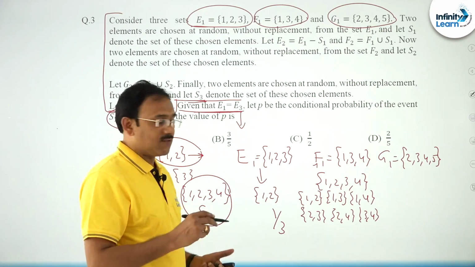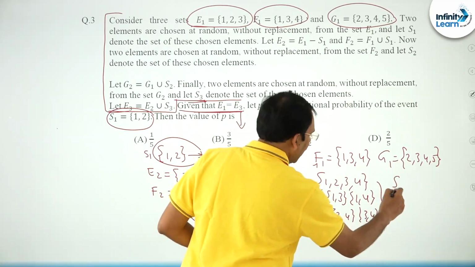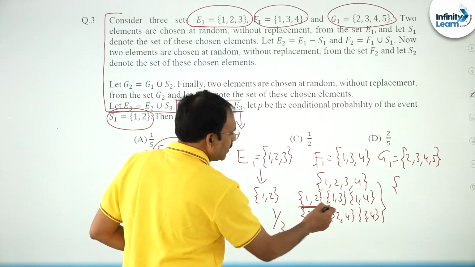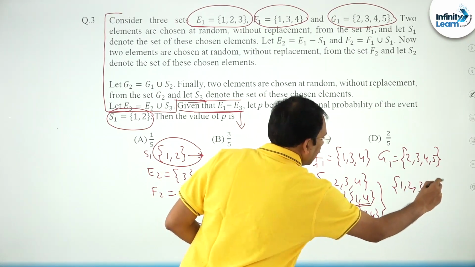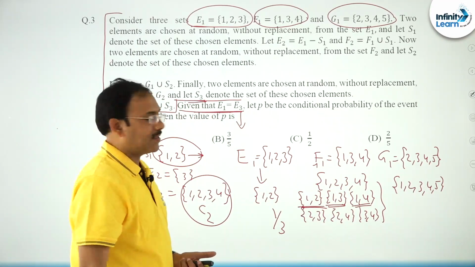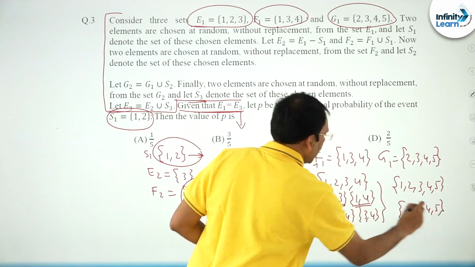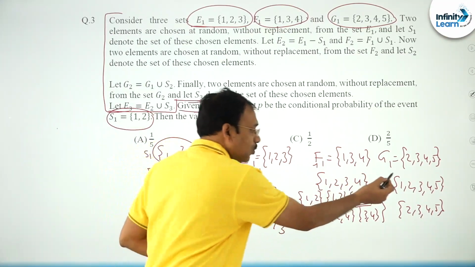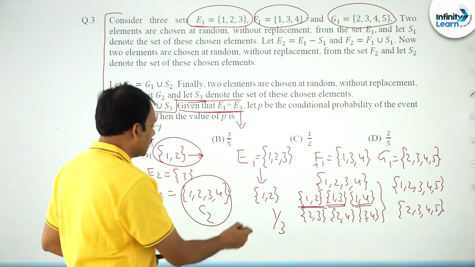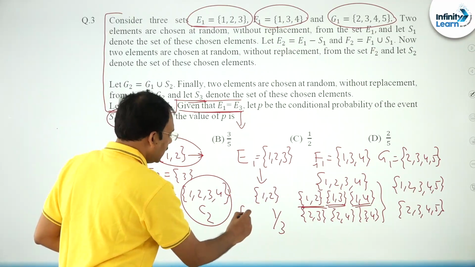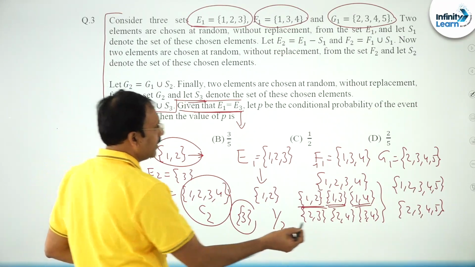Out of these cases, friends, if you join these, in the {1, 2} case, {1, 3} case, {1, 4} case, you may get {1, 2, 3, 4, 5}. The other 3 cases, as they are elements of that set, you will get just {2, 3, 4, 5} even though you join. Now you have to select 2 elements out of this such that it should be {1, 2} only, because if it is combined with the singleton {3}, you have to get {1, 2, 3}, right. So friends, let me write the probability here.